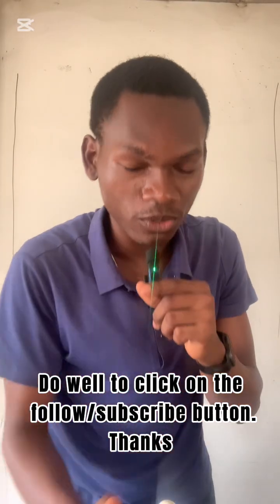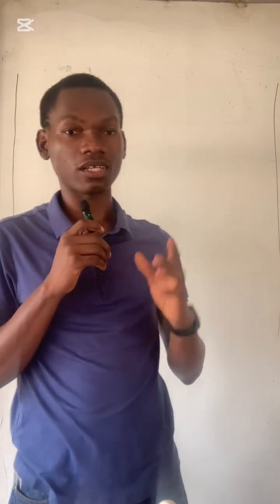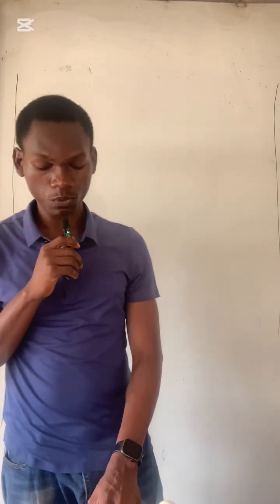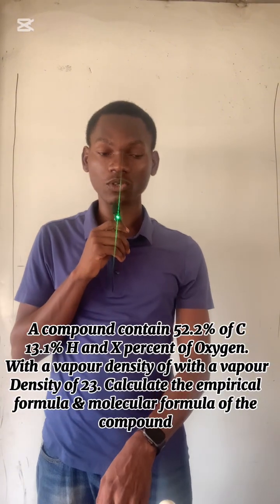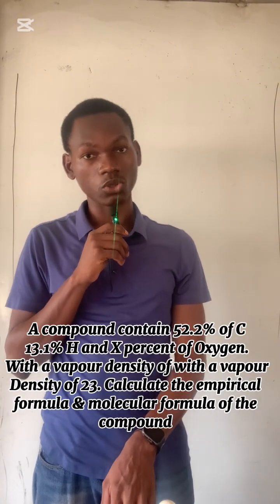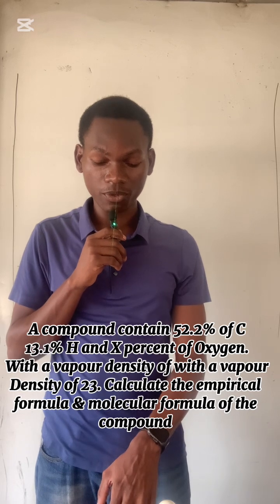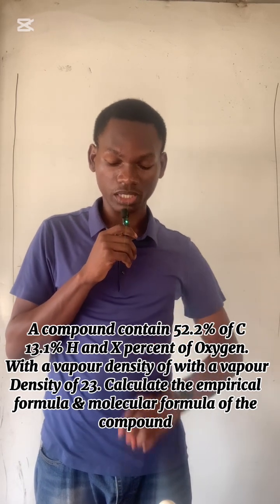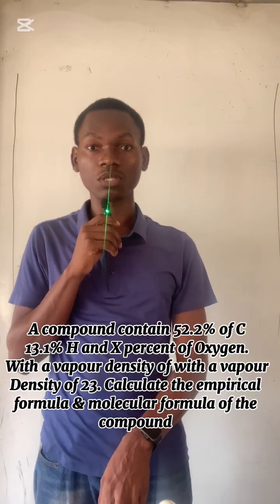Let's quickly dive into this question. It talks about empirical formula and it's a very straightforward one. Let's learn together. The question reads: A compound contains 52.2% of carbon, 13.1% of hydrogen, and it also contains oxygen with an unknown percent, and the vapor density of that compound is 23. We are asked to do two things here. We are asked to calculate the empirical formula of that compound and also the molecular formula.